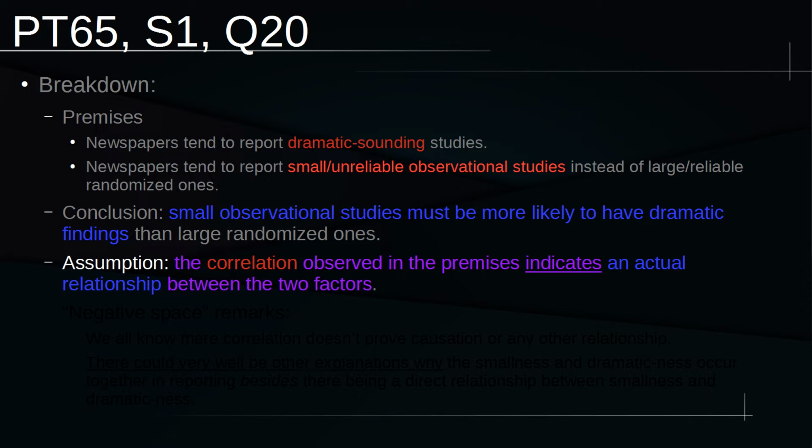But basically, the ideas that we got in red are a correlation. There's a correlation between newspapers liking dramatic sounding studies and small, unreliable observational studies. Those two things just happen at the same time. We don't know if they have a relationship or not. We just know that they're correlated. They're both observable in the realm of newspaper reporting. So that red correlation observed in the premises indicates an actual relationship between those two factors. That's what they are assuming here.